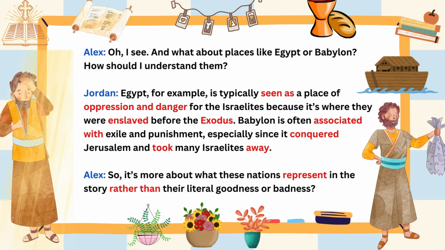Oh, I see. And what about places like Egypt or Babylon? How should I understand them? Egypt, for example, is typically seen as a place of oppression and danger for the Israelites because it's where they were enslaved before the Exodus.